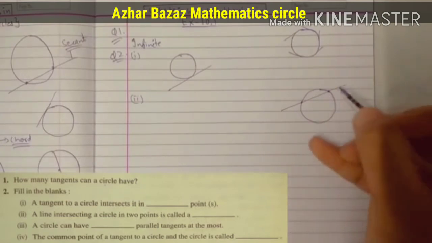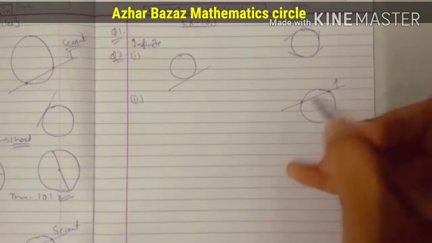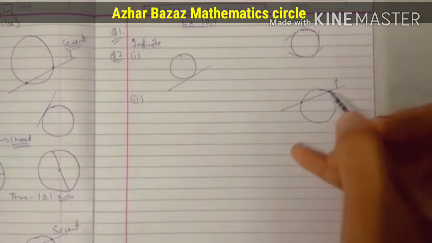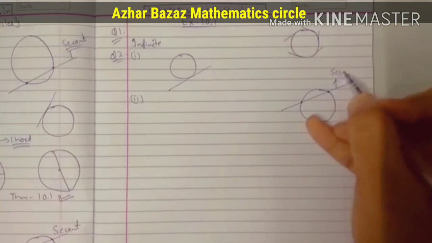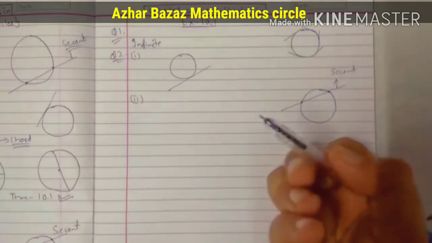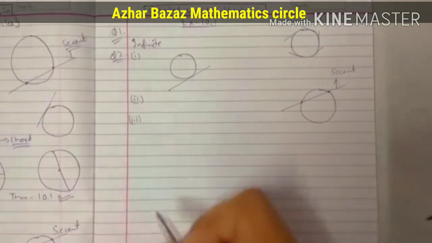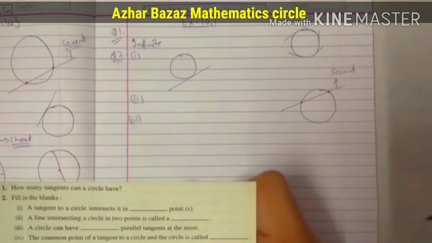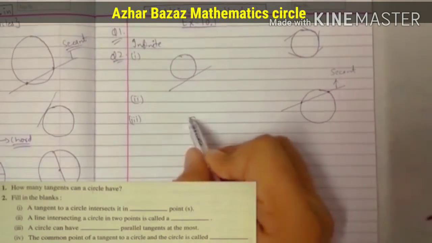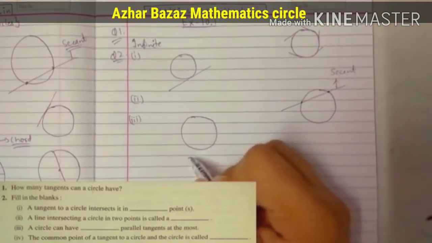Let me finish. I will write here 1. After that, we have the second part, a line intersecting a circle in 2 points. This also I have shown you graphically: whenever a line touches the circle at 2 points, we call it a secant. Students, after that, I have the third part of question number 2.